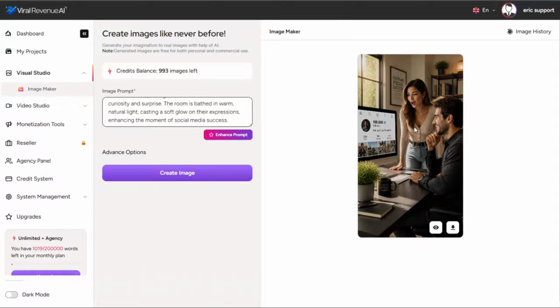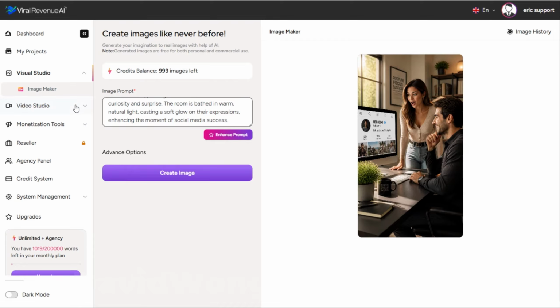There we go, and it turned out perfectly. This is exactly what I had in mind. The guy's looking at it, he's all proud. He's got 100,000 followers. His wife or girlfriend is like, wow, how did you do that? And here again, we've got the words included: focus, create, inspire, spelled correctly. Let's go ahead and download that one as well.